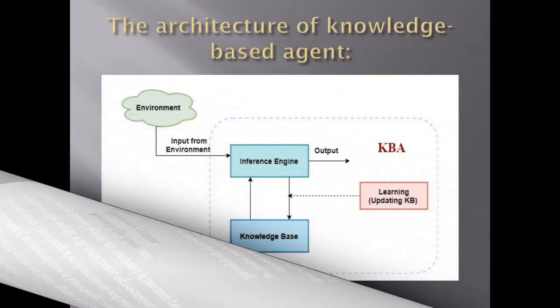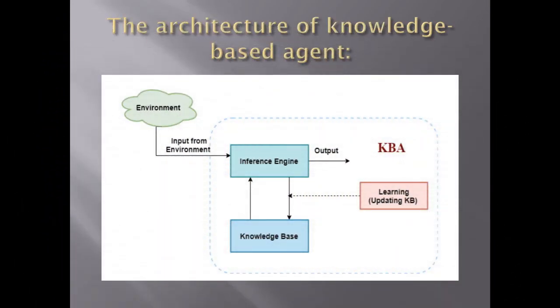Now, let us see the architecture of a knowledge-based agent. A knowledge-based agent takes input from the environment by perceiving the environment. The input is taken by the inference engine of the agent, which also communicates with the KB to decide as per the knowledge stored in the KB.